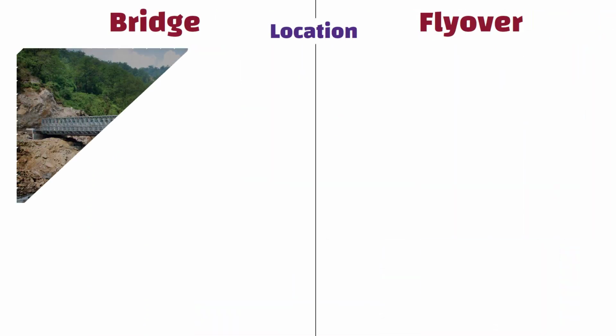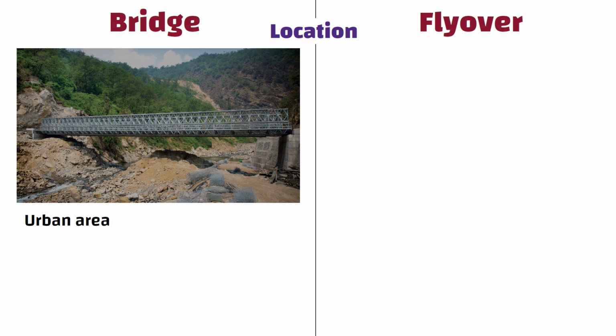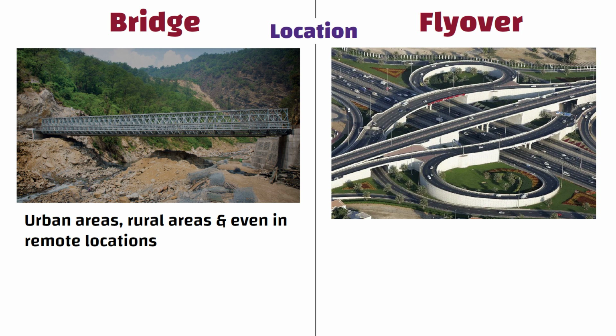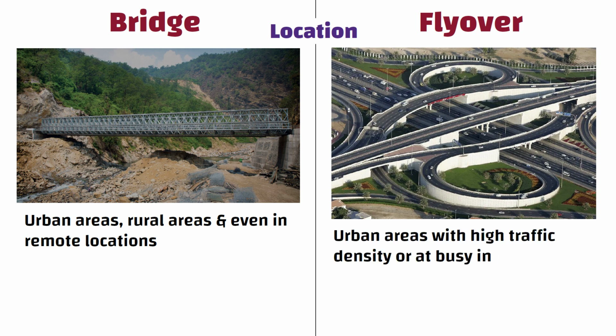Location. Bridges can be found in urban areas, rural areas, and even in remote locations where there is a need to cross over water bodies. Whereas flyovers are typically constructed in urban areas with high traffic density or at busy intersections where traffic congestion is